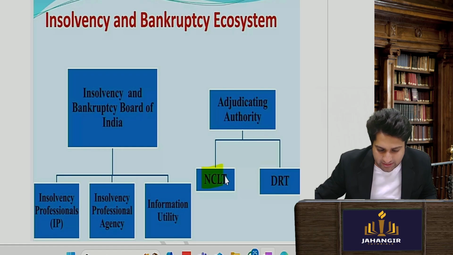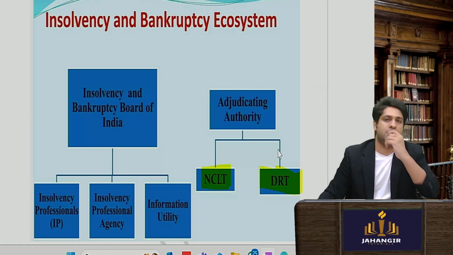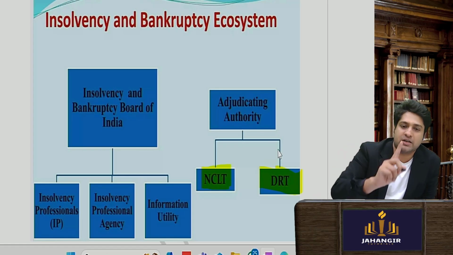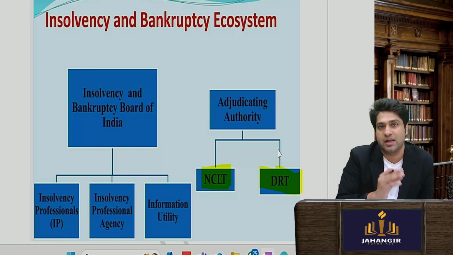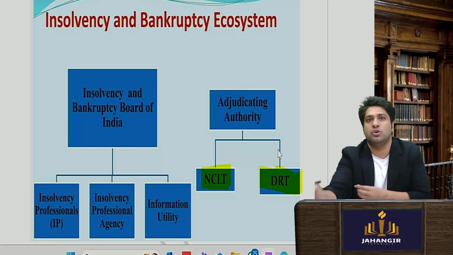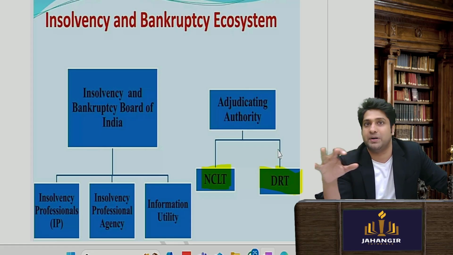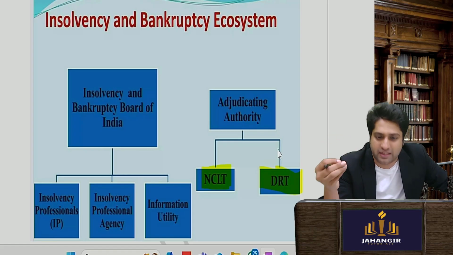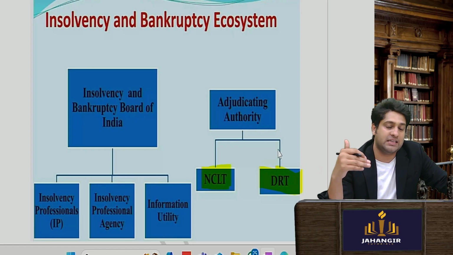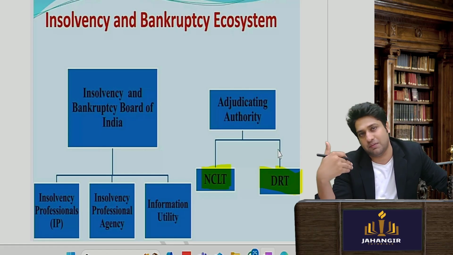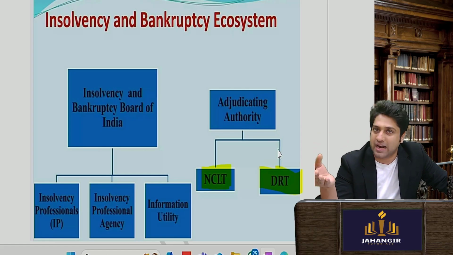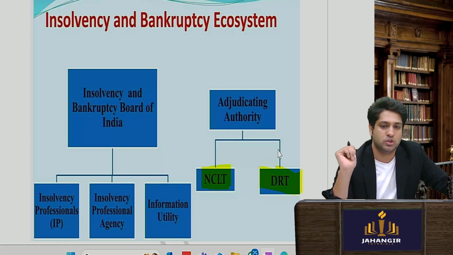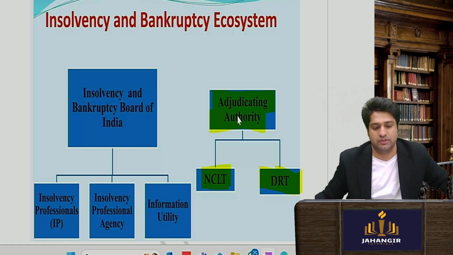It is the adjudicating authority. Adjudicating authority means what? If an insolvency case will go where? If it is with respect to a company, it will go to NCLT, and if it is with respect to an individual or partnership firm, that is a non-corporate entity, entity not having separate legal existence, they will go to DRT. Appeal from NCLT will go to NCLAT, and from there it will go to Supreme Court. In DRT, it will go in appeal to DRAT, and then it will go to Supreme Court. So these are your courts which they have given.